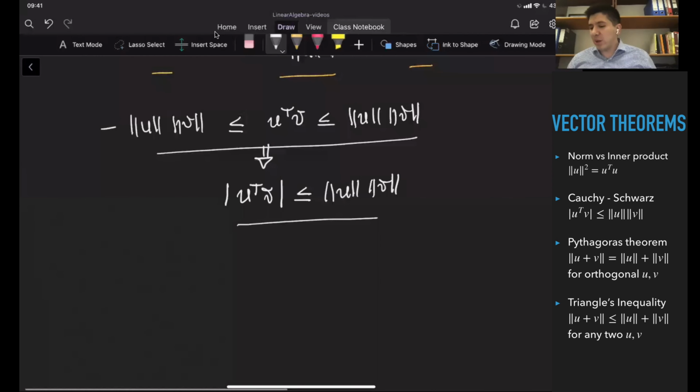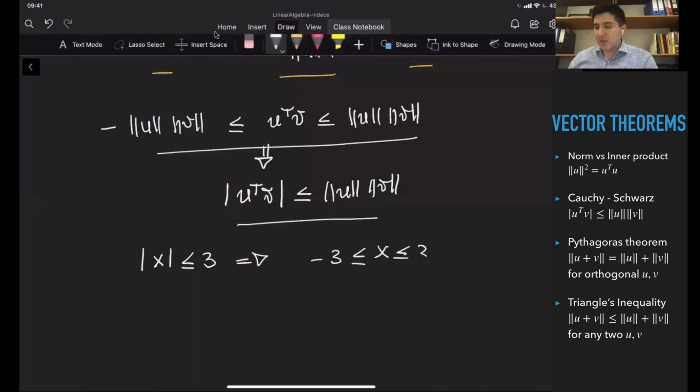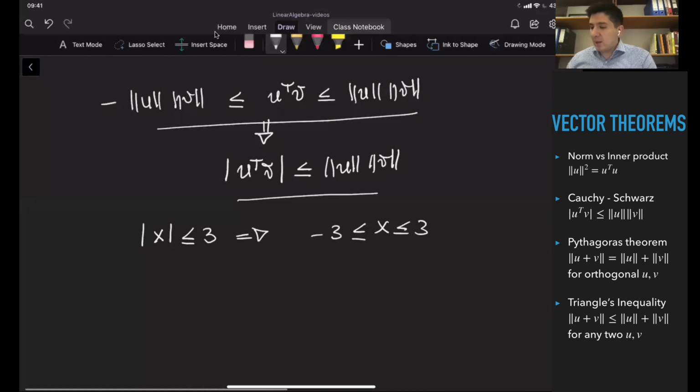So if you remember, we've learned previously in high school, for example, if you're given this kind of inequality, the absolute value of x is less or equal to 3, what does it mean? It means that x can be any value between -3 and 3, right? So basically, in the number line, you can choose any value between -3 and 3, and this is going to be true here.